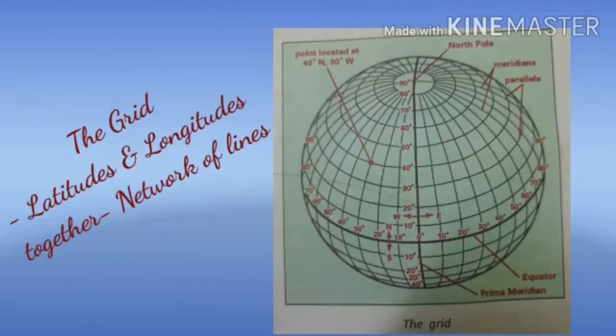Children, if we know the latitude and longitude of a place, we can find its exact position on the globe. Children, what is a grid? Yes, a network of lines formed by the latitudes and longitudes. We can locate a place with the help of latitudes and longitudes.